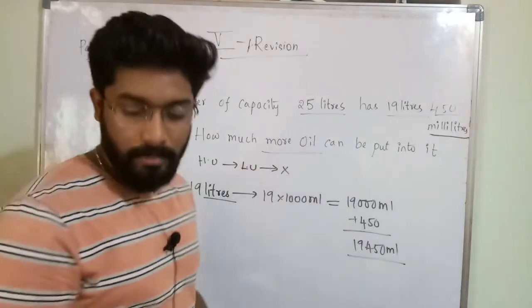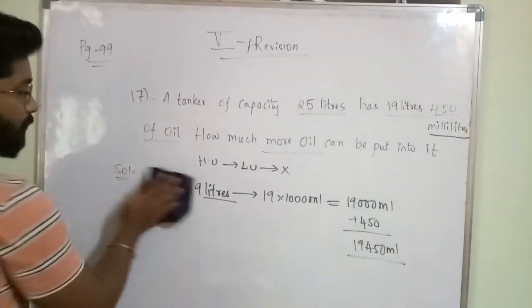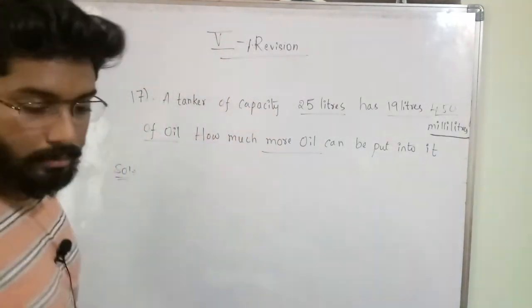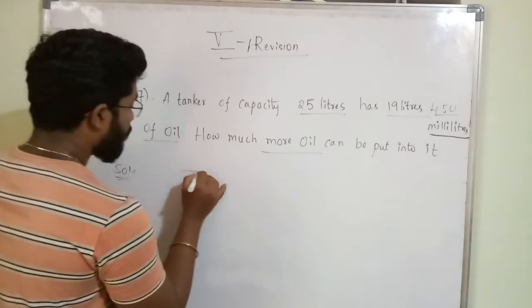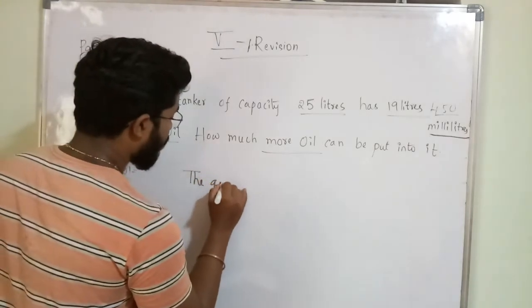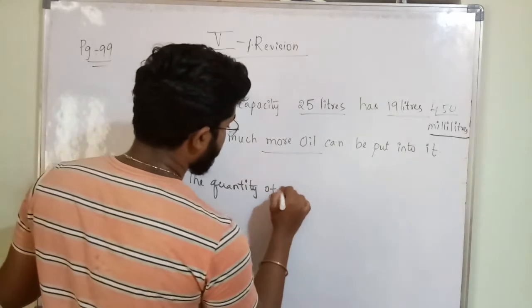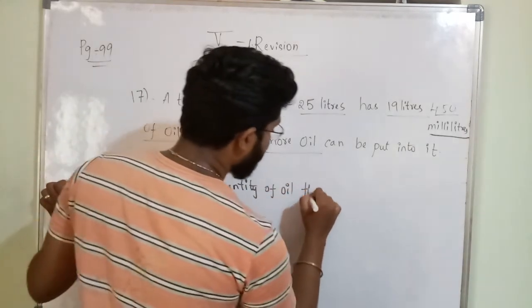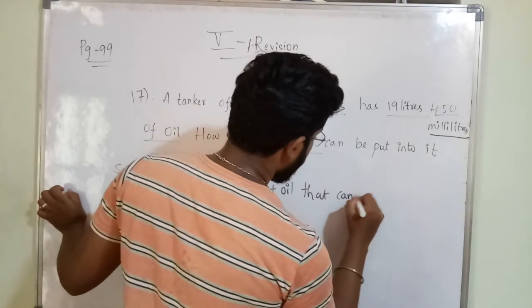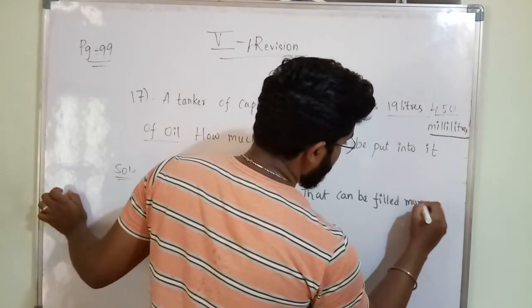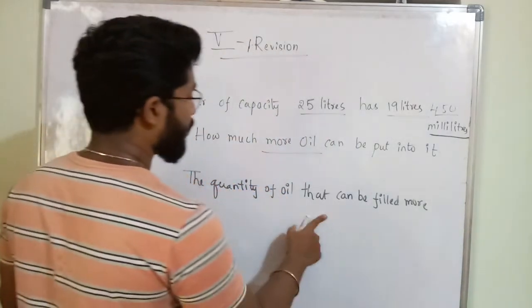How much more can be filled? The quantity of oil that can be filled more. What is he asking?